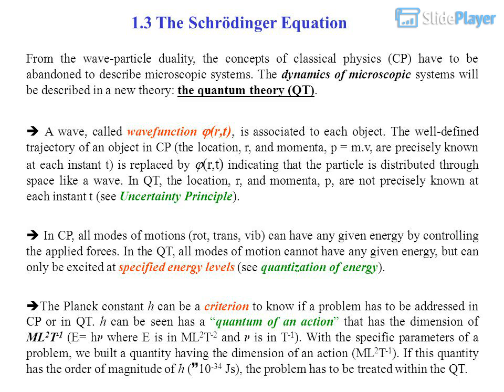The Planck constant h can be a criterion to know if a problem has to be addressed in CP or in QT. h can be seen as a quantum of action that has the dimension of ML²T⁻¹. E equals hν, where E is in ML²T⁻² and ν is in T⁻¹. With the specific parameters of a problem, we build a quantity having the dimension of an action, ML²T⁻¹. If this quantity has the order of magnitude of h, 10⁻³⁴ Js, the problem has to be treated within the QT.